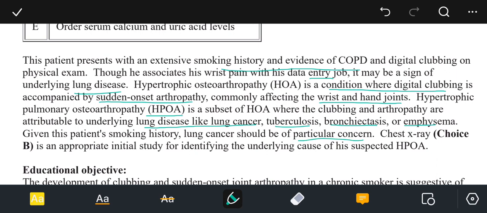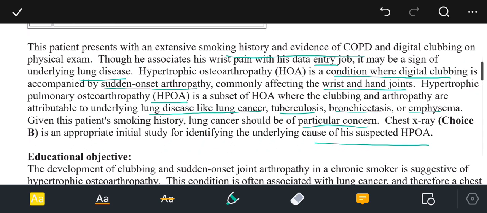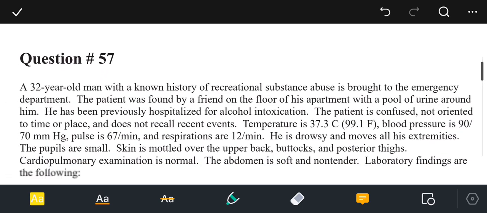Chest X-ray is an appropriate initial study for identifying the underlying cause of the suspected hypertrophic pulmonary osteoarthropathy. Moving on to the next question, question number 57.